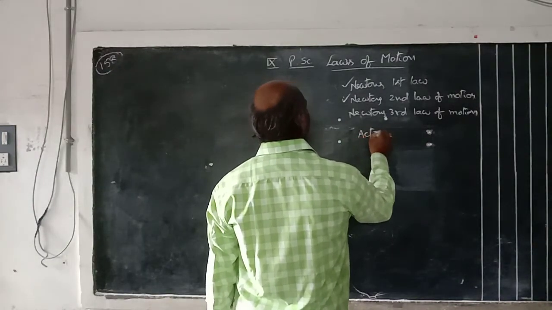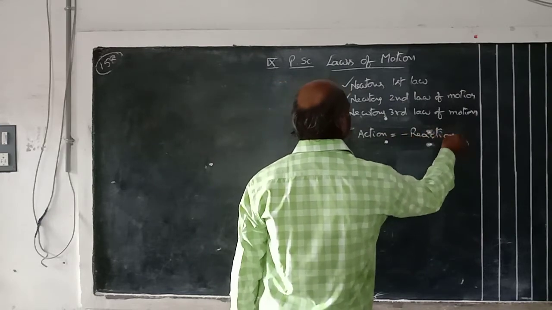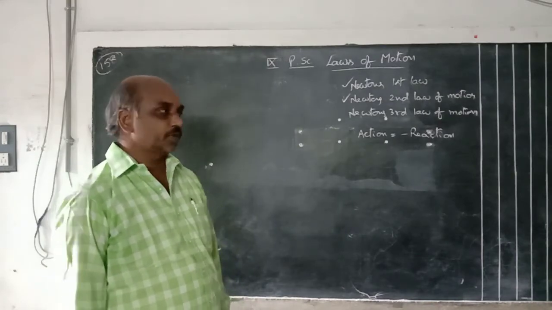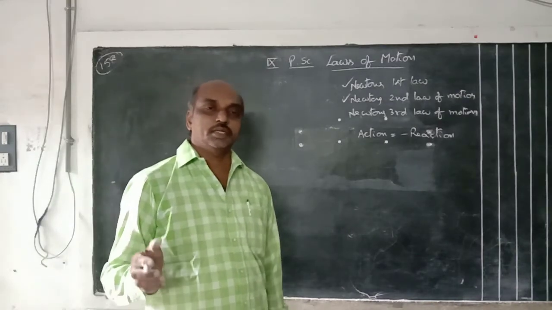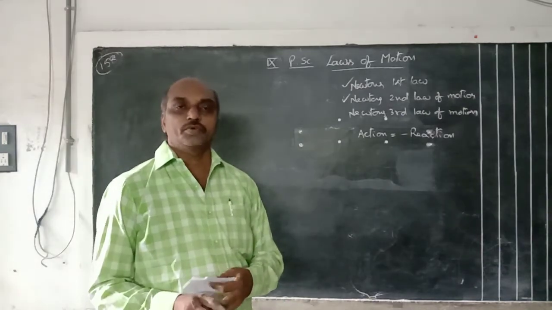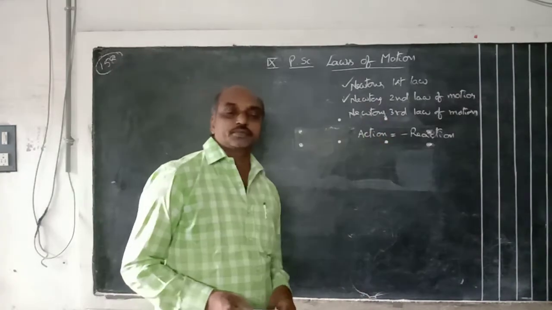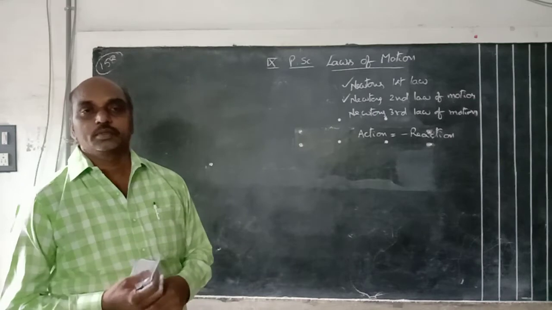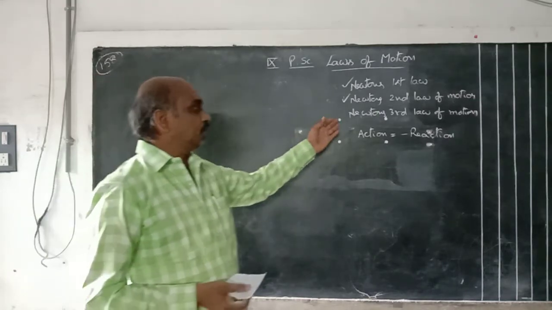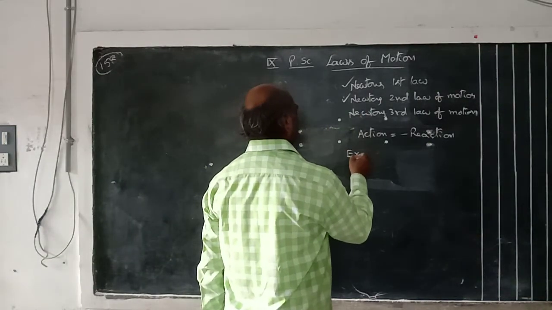Action is equal to minus reaction. For every action, there is an equal and opposite reaction. That is Newton's third law. Opposite means negative. This Newton's third law can be applied in so many ways, so we can give many examples from our daily life.